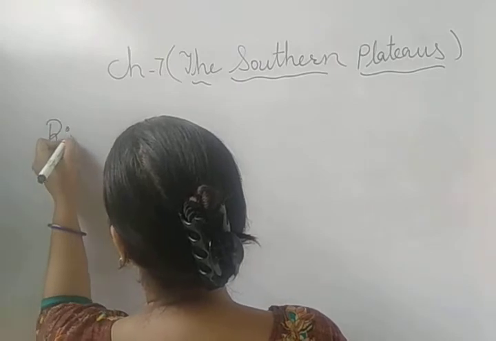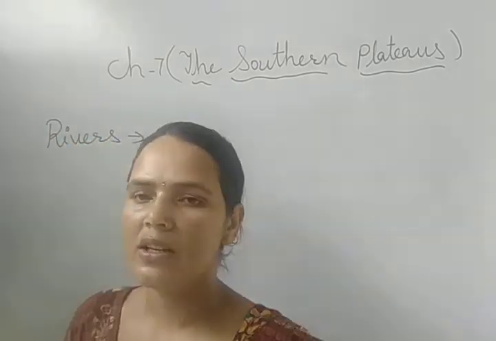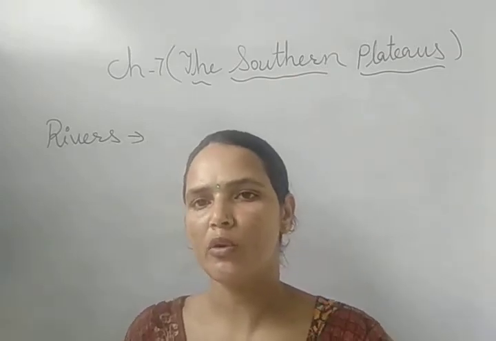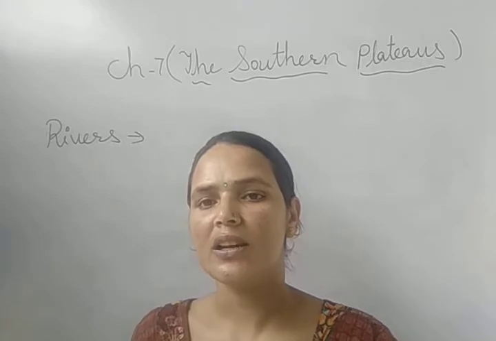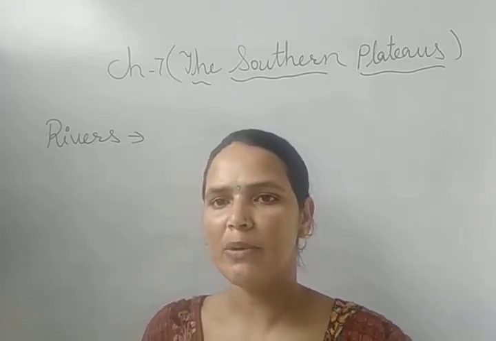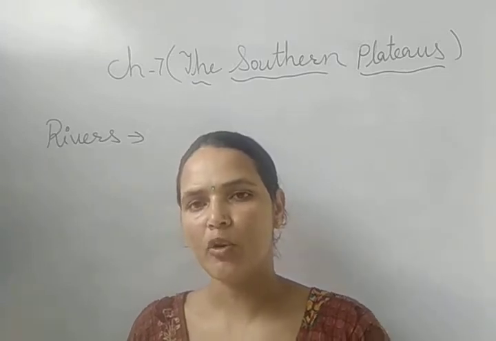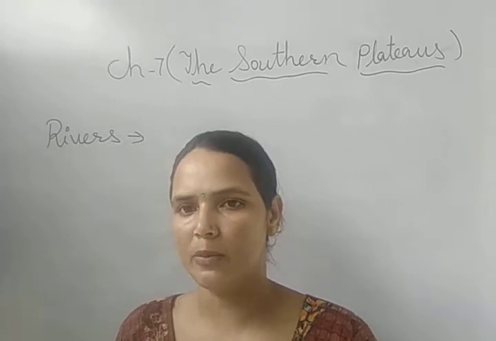So now let's discuss which are the rivers that flow in this region. The rivers that flow in the southern part of our country, or in the southern plateau, are seasonal rivers, or we can say non-perennial rivers. It means these rivers have water only in the monsoon season. In the summer season, they get dried up.